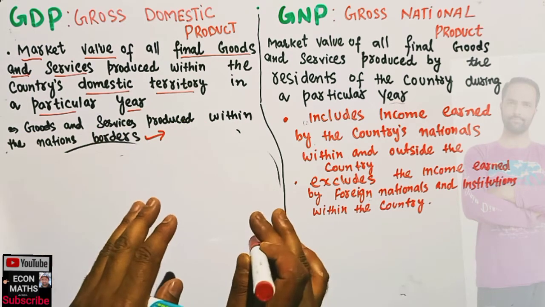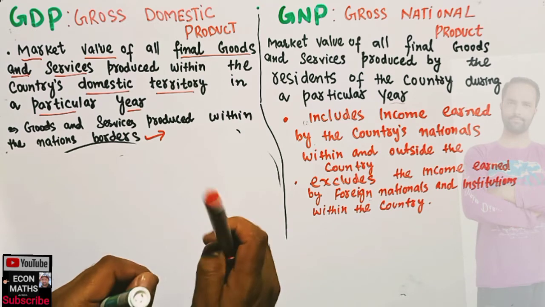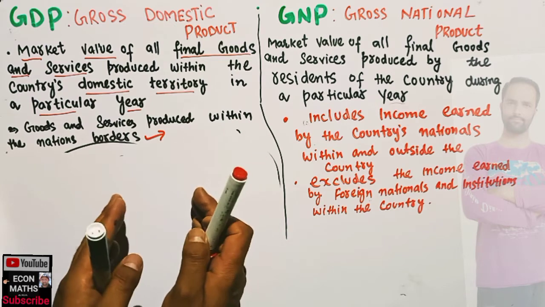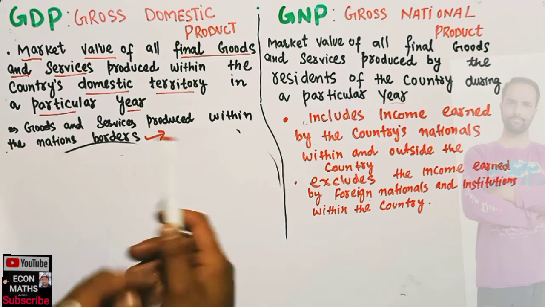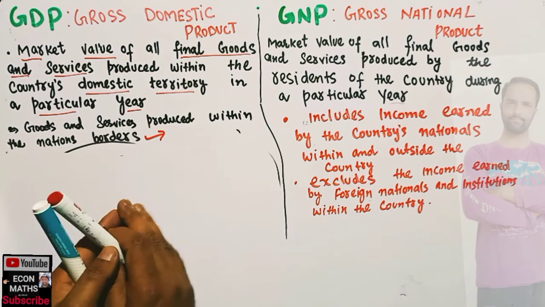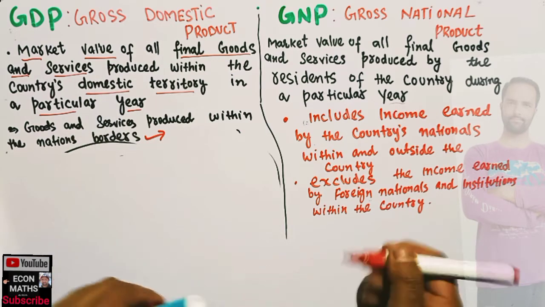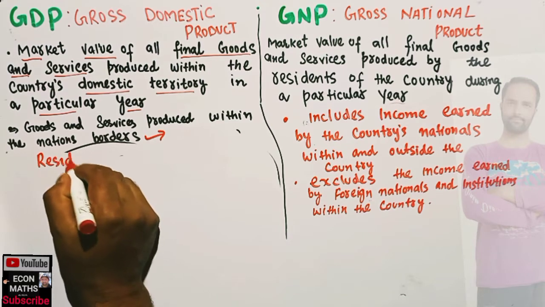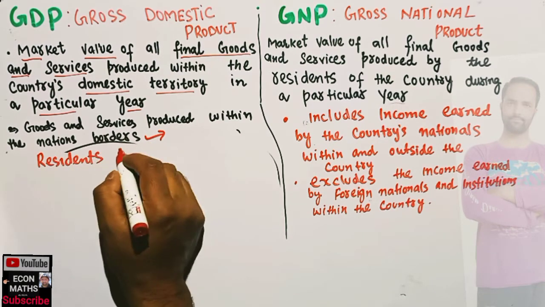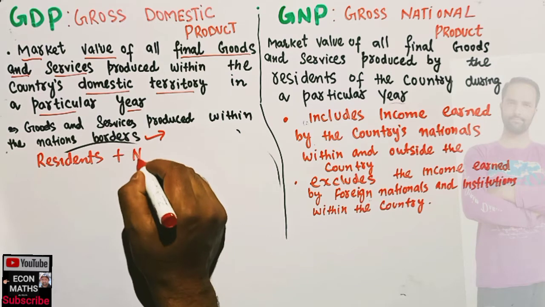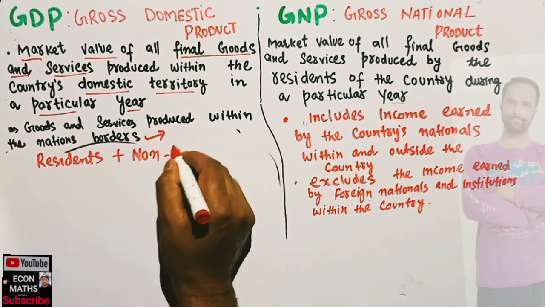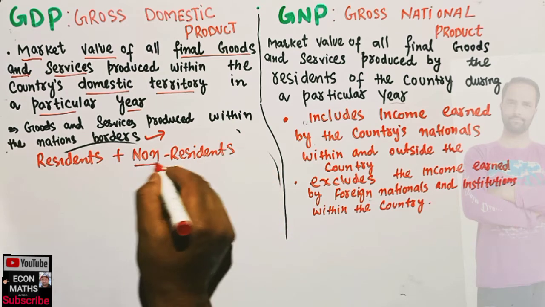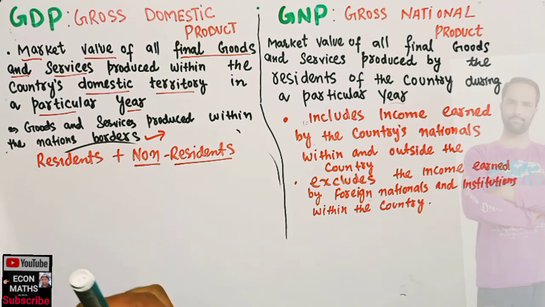First thing is first. Also, the second thing is that whether output is produced or services rendered by the residents or non-residents of the country, we include both in calculating the GDP. That means we include residents plus non-residents. By non-residents we mean the foreign nationals residing in a country.